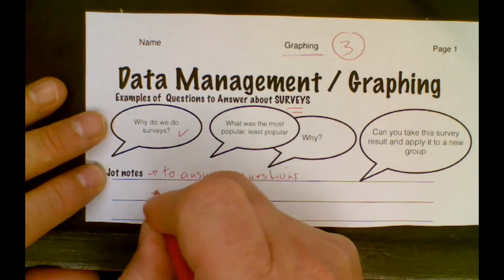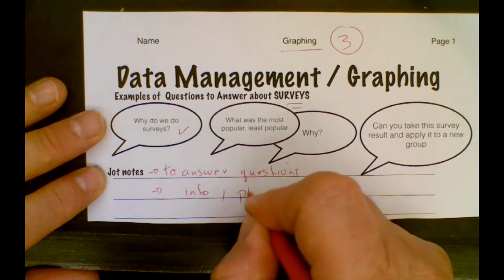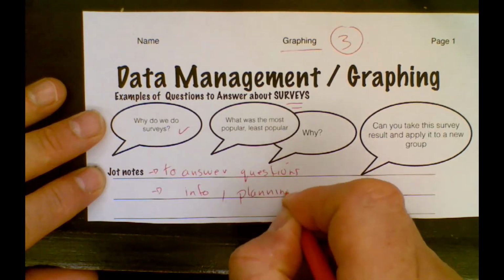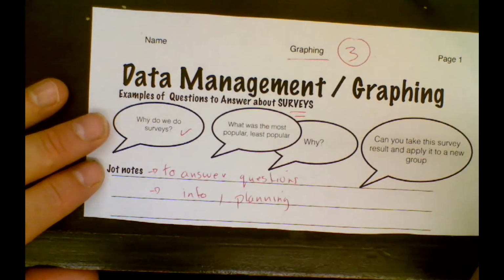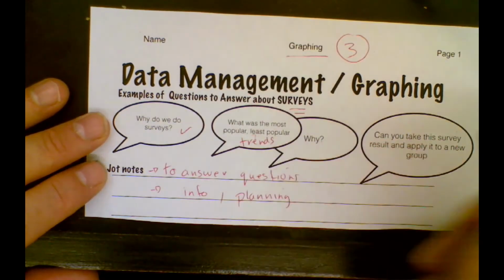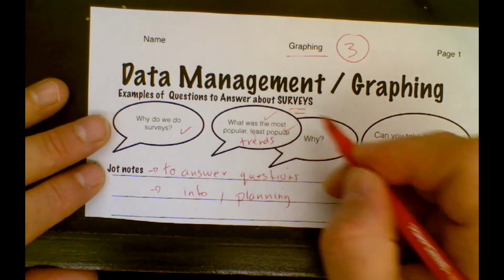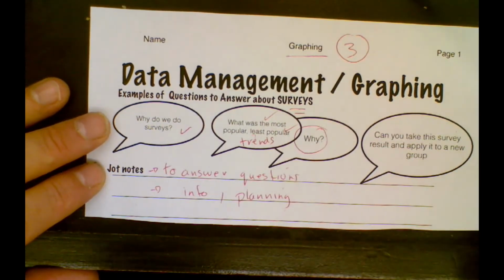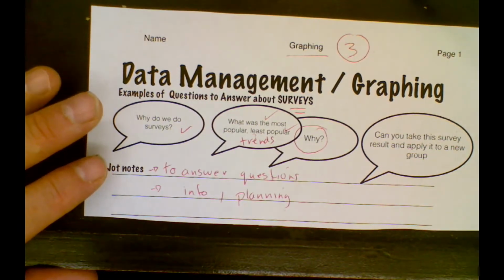Maybe you want to gain some information. Maybe you want to do some planning, things like that. And then sometimes they might ask you about different trends that you see in a graph. You might say, like, what's the most popular or least popular? And you can also try to give an explanation as to why you think something's popular or not popular.